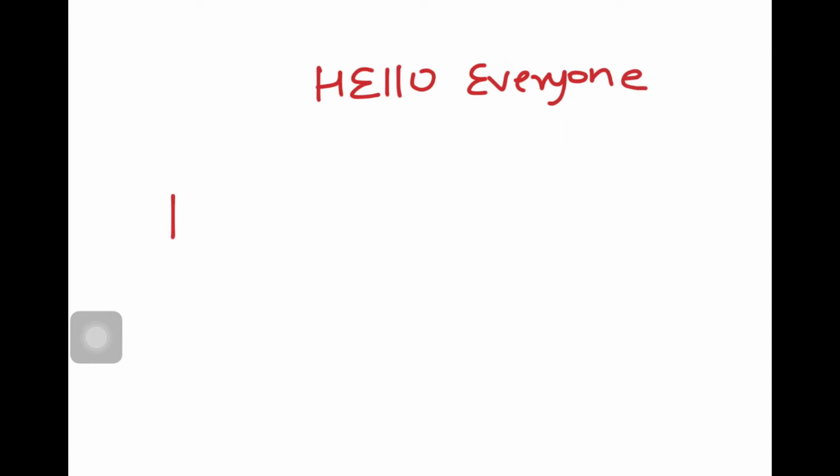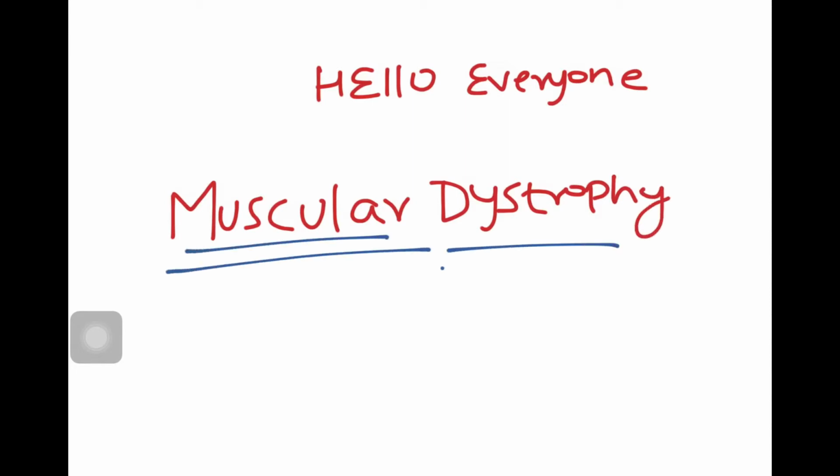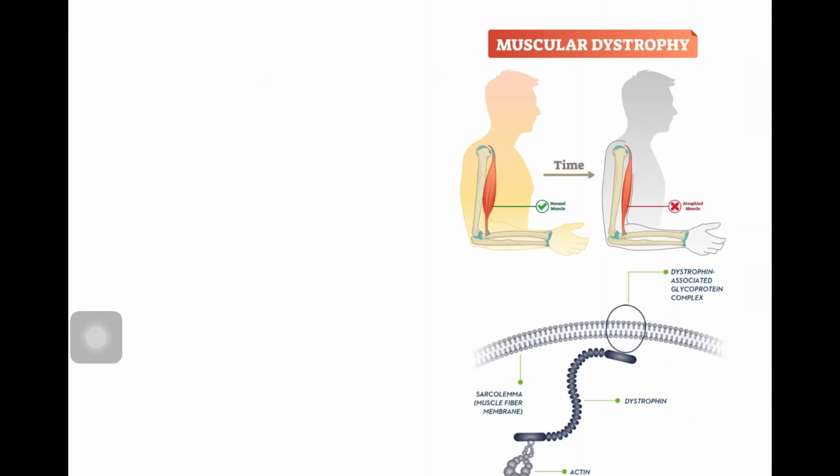Actually, in muscular dystrophy, there is progressive muscular weakness or loss of muscle mass. The main reason for muscular dystrophy is one main protein, called dystrophin, which is mutated. In this picture, you can see muscular dystrophy. The size of the muscle is decreased.